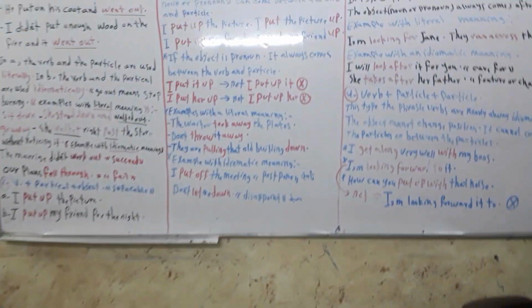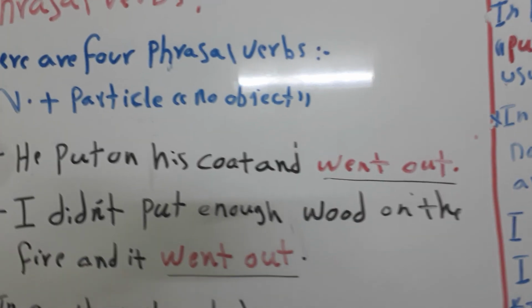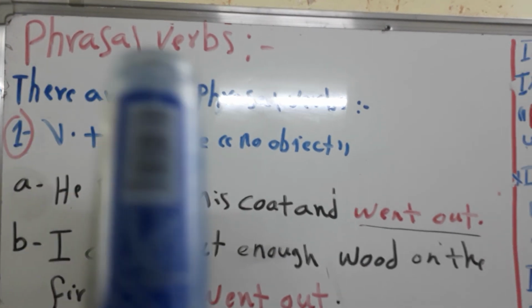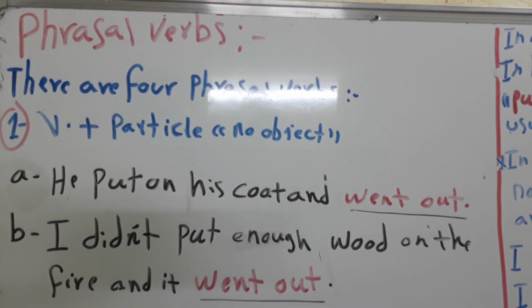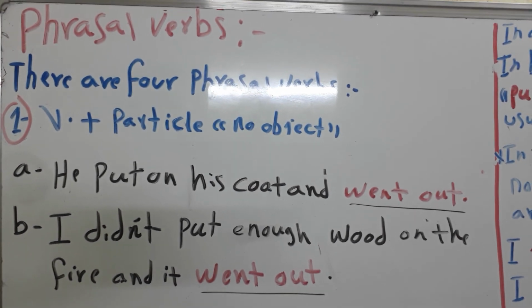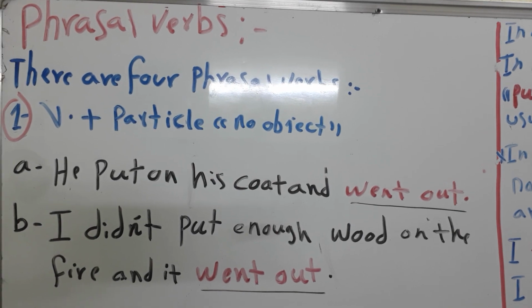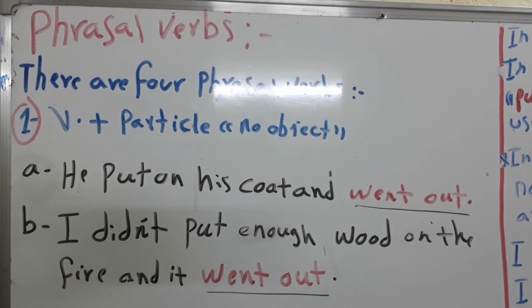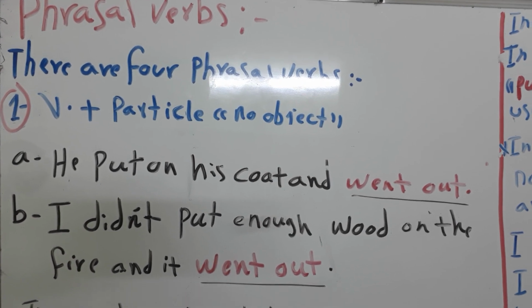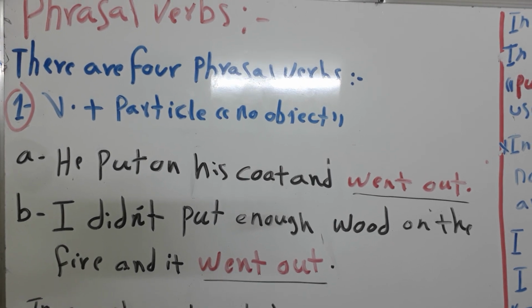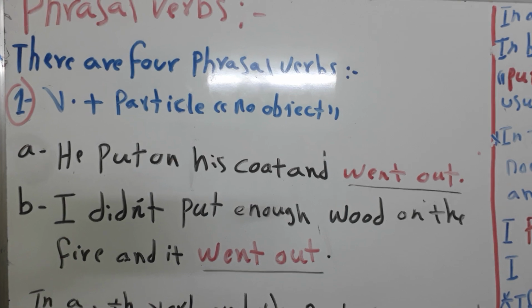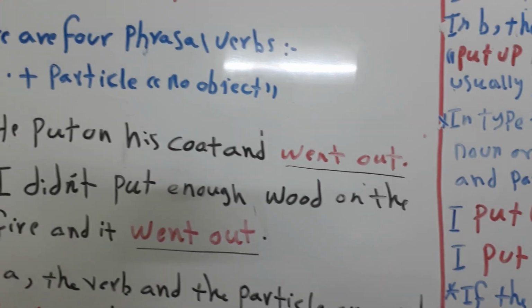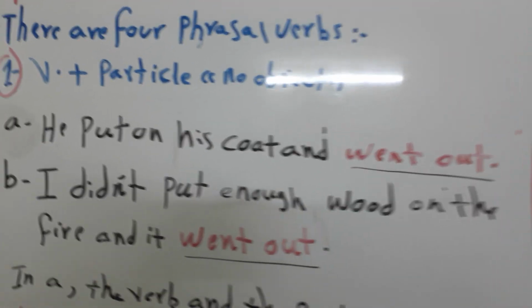Student, today I am going to talk about phrasal verbs. The first thing we should know: what does it mean, phrasal verbs? It means we have a verb plus a preposition. For example, give plus up, give up. Go plus out, go out. Come plus in, come in. And went plus out, went out, and so on.